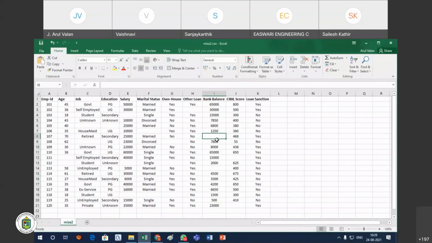So for easy understanding, I created one simple data set myself. Okay, so this is the data set. Here some of the values are missing. So this data set only we are going to use here.